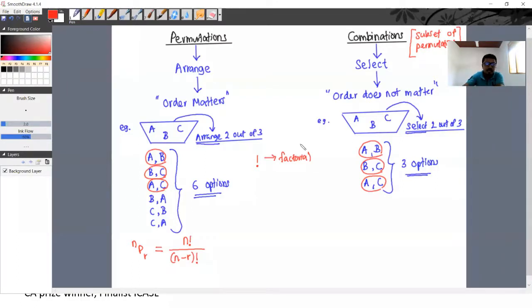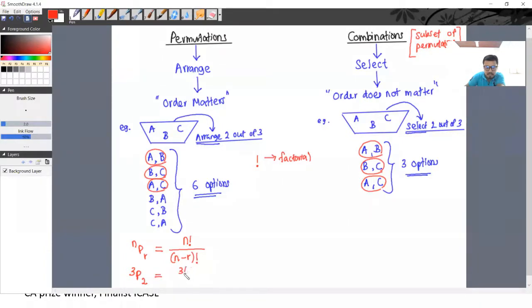Right? nPr. What does n mean here? n means how many items there were. There were 3 items. What does r mean? How many items are we going to arrange? We are going to arrange 2 out of 3. So this can be rewritten as: out of 3 items, we are going to arrange 2 items. If we arrange, we need to use permutations. So 3P2 should be equal to what then?